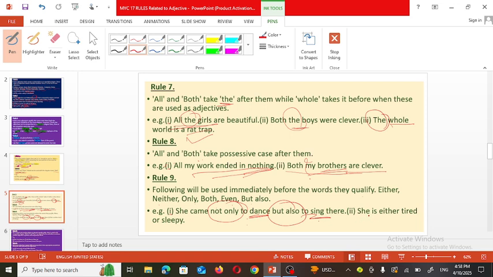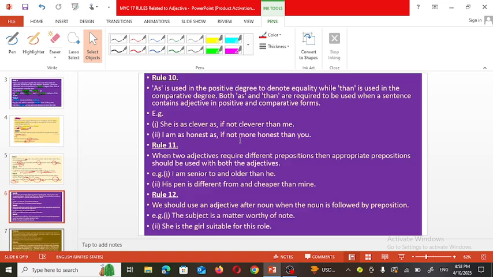Now see the second example. She is either tired or sleepy. So tired and sleepy, these two things are joined by either or. Okay, now let's see the next rule.